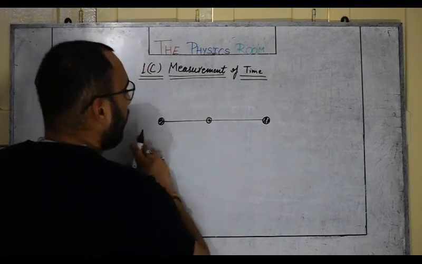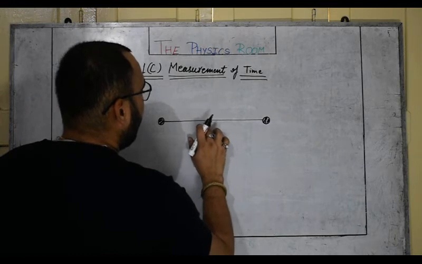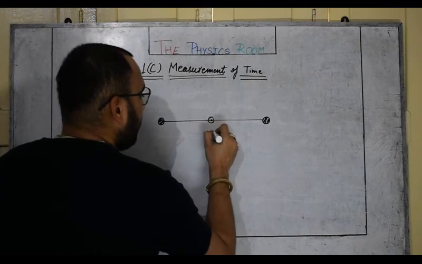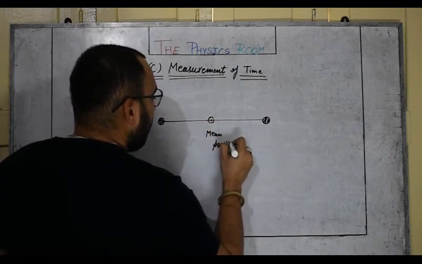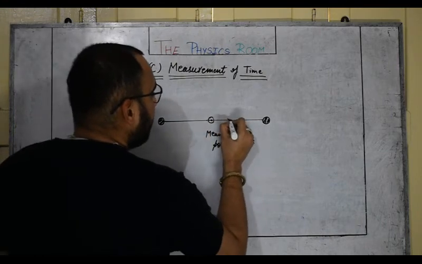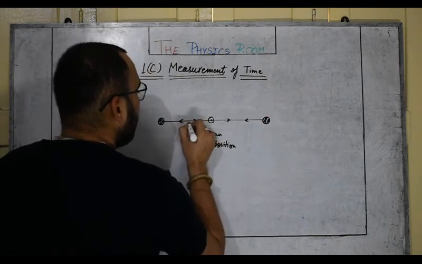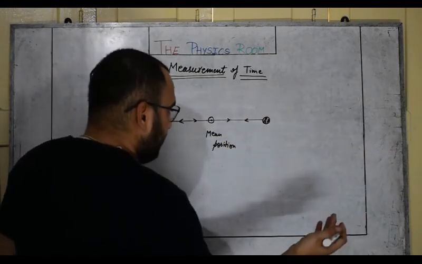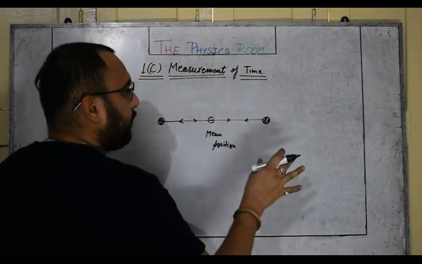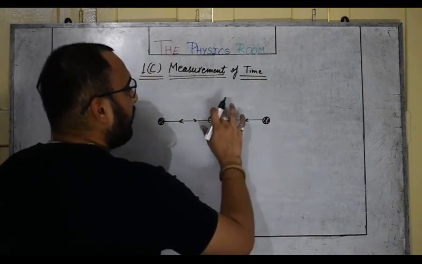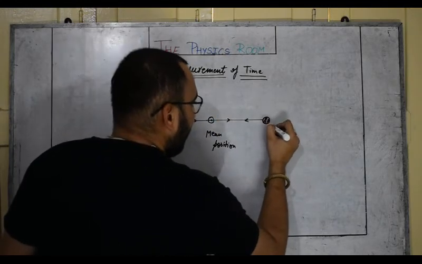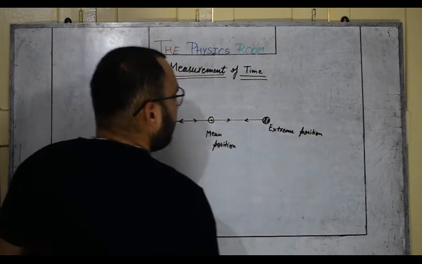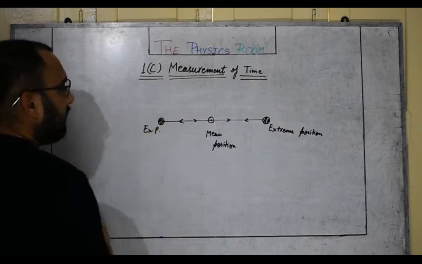The position about which the body is moving back and forth, forward and backward, is called the mean position. The point up to which it can take maximum displacement on either side is called the extreme position. Extreme position on the right, and in the same way, extreme position on the left.